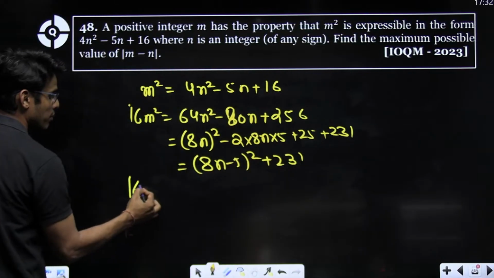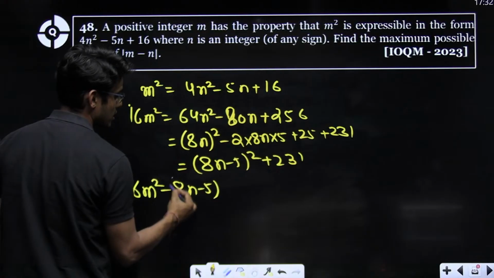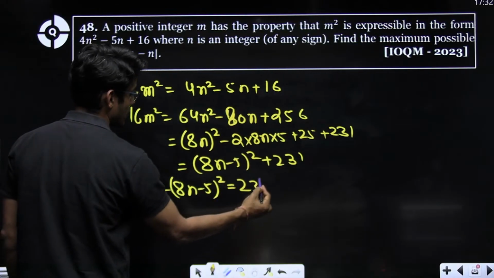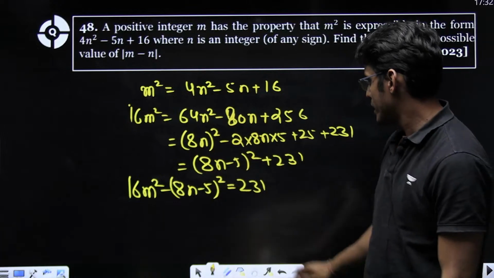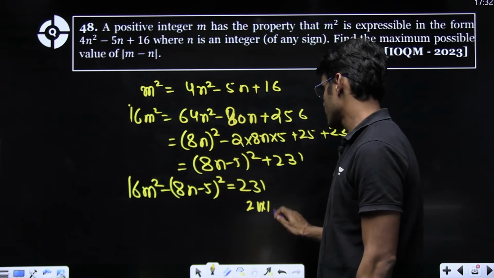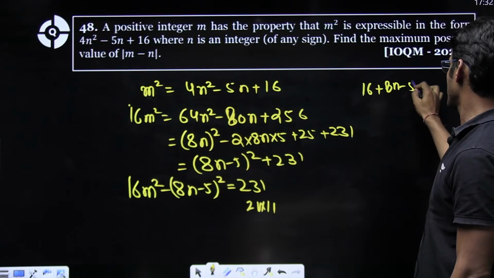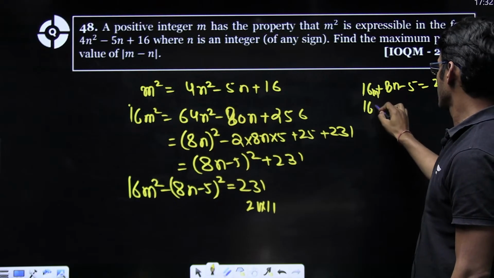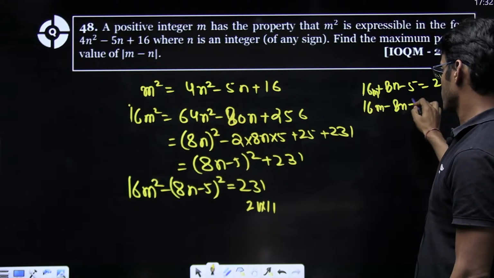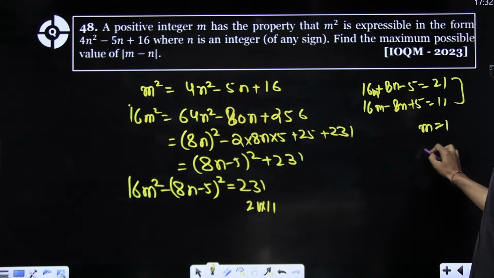Our whole aim is to represent it as difference of two squares. 231. Okay. Now this is 21 into 11.